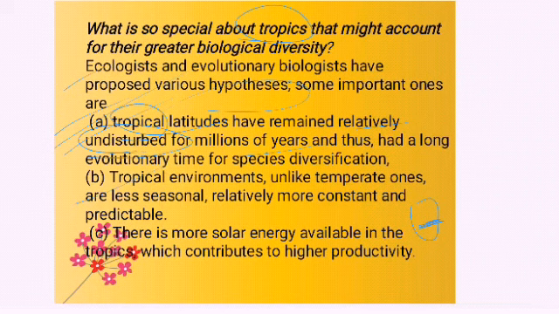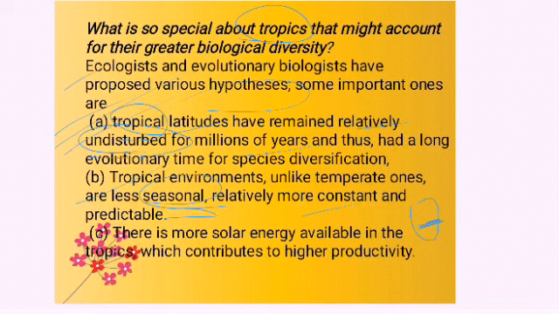Next is that the tropical environment, unlike the temperate zone, is less seasonal. Seasonal means, like in the polar region, winter is real winter, isn't it? But in the tropics, there is not much temperature fluctuation. Yes, maybe 10 degrees this side or that side, but it's not like polar. So they are less seasonal, and more constant in nature. Constant means fluctuation is very less.